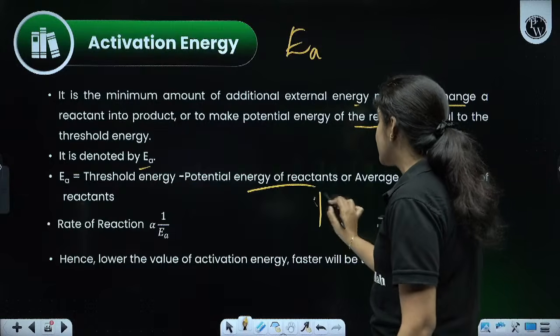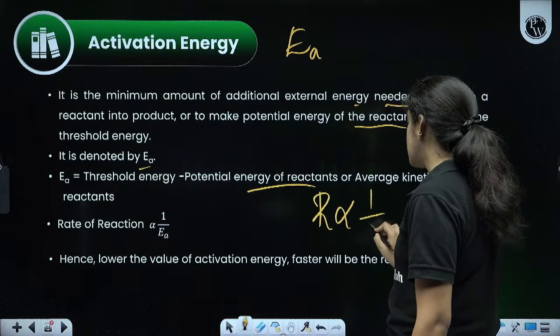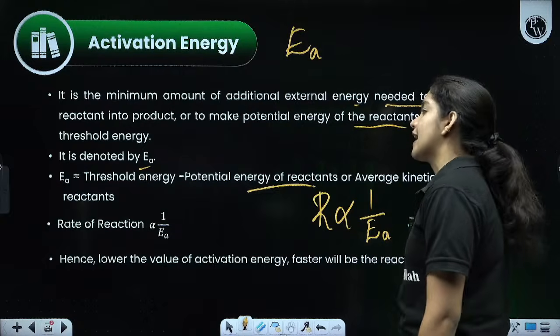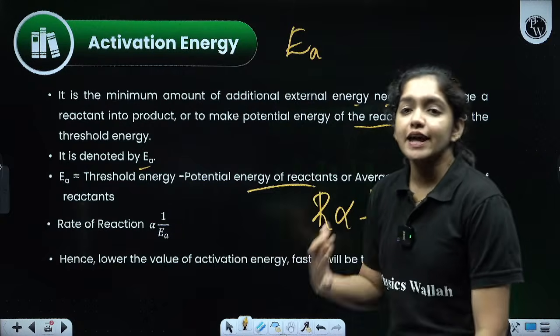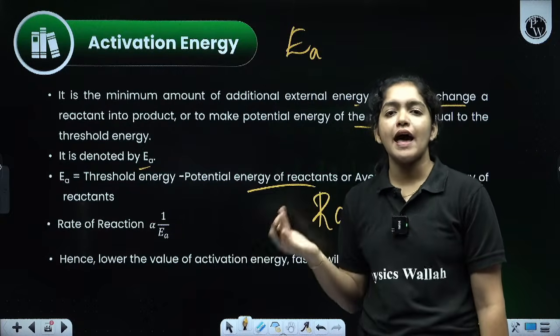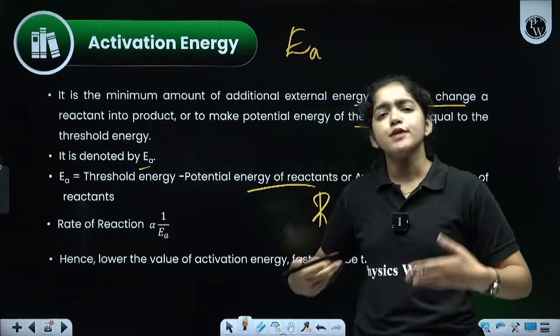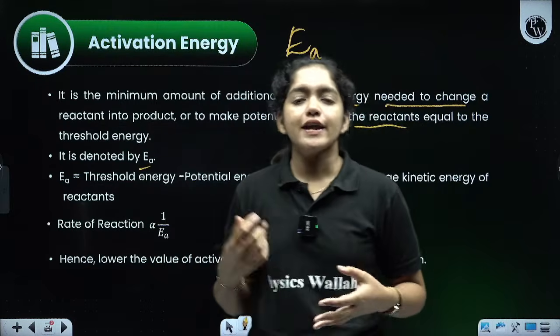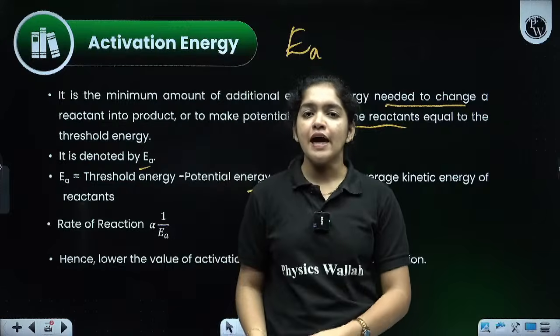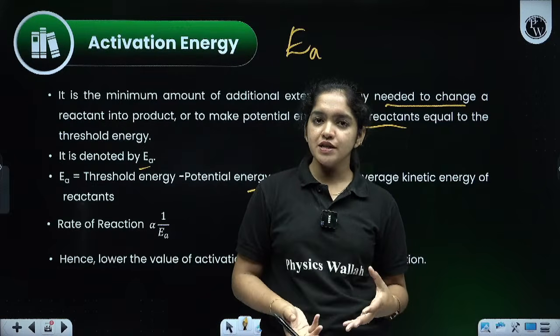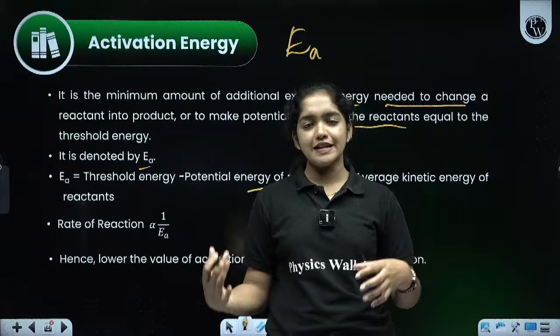The rate of the reaction is inversely proportional to activation energy. That means the rate of the reaction decreases when activation energy increases. What is activation energy? The energy required to change the reactants into product.